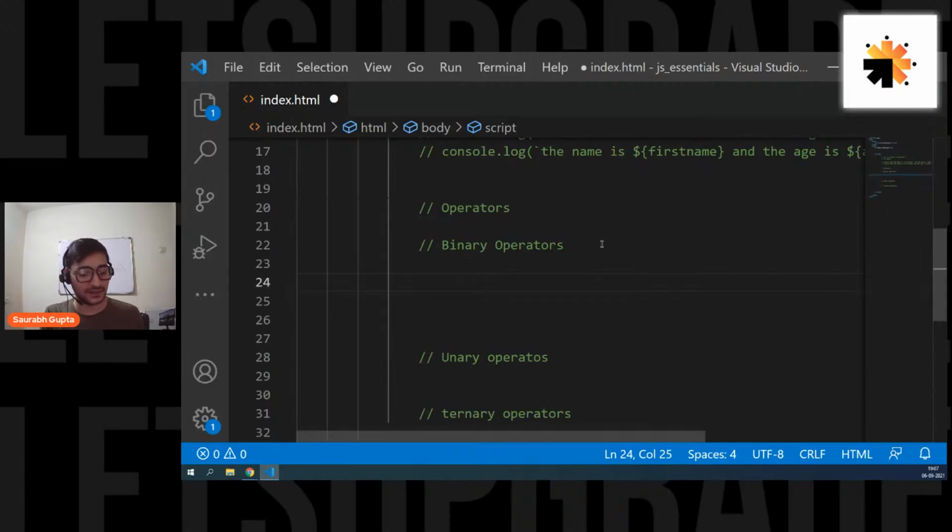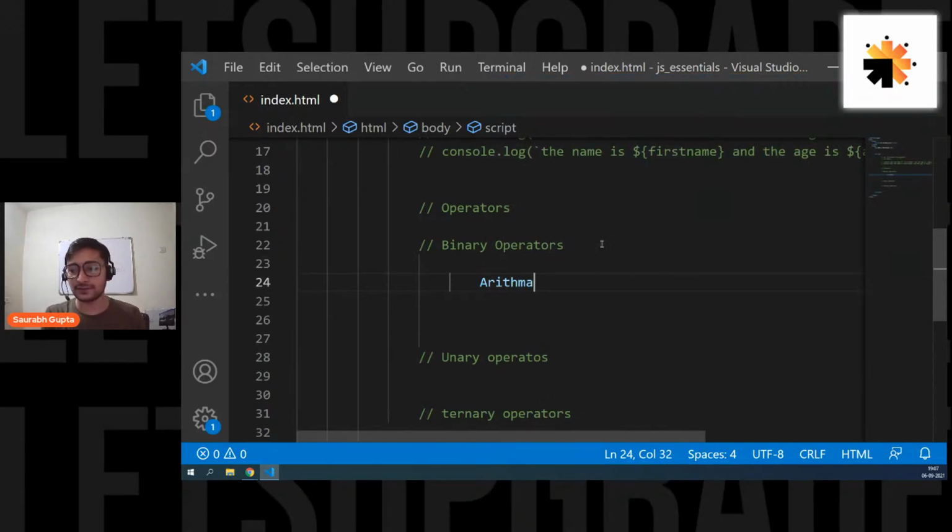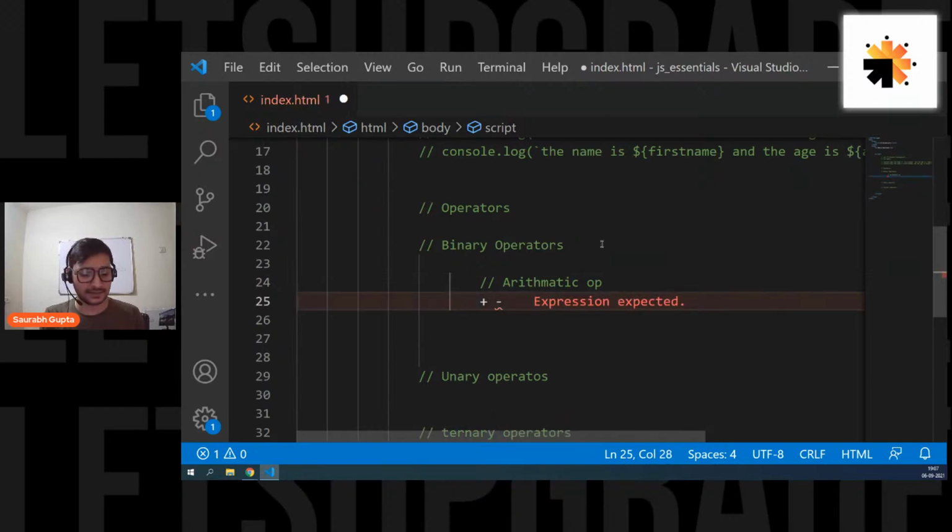So the first category here is the arithmetic operators. Don't worry about the spelling, guys. The arithmetic operators are simply used for calculation purposes, like plus, minus, multiplication, divide, modulus. These are the examples of arithmetic operators. So let's test it out.